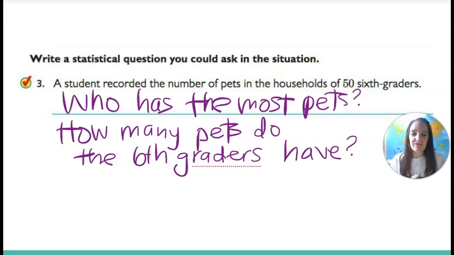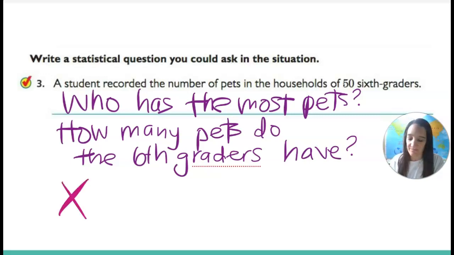Again, that will be statistical because the answer will vary. Some kids have 0 pets, some kids have 50 pets, some kids, all the way in between. So that's also statistical because the answer varies. Okay, let me give you an example of what is not a statistical question.